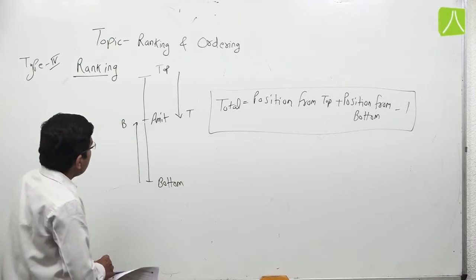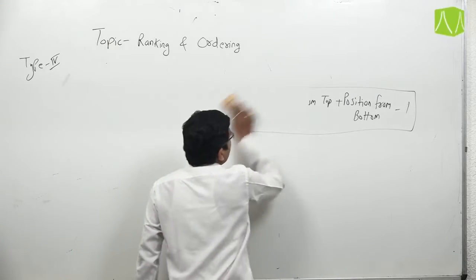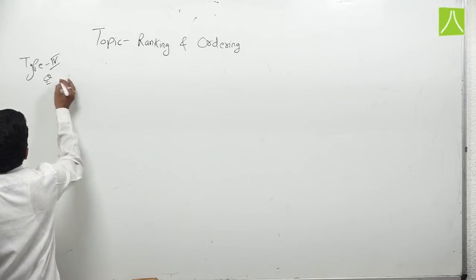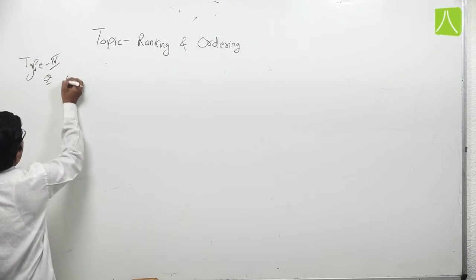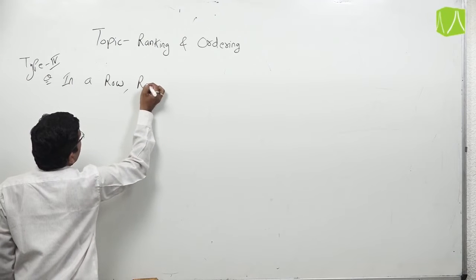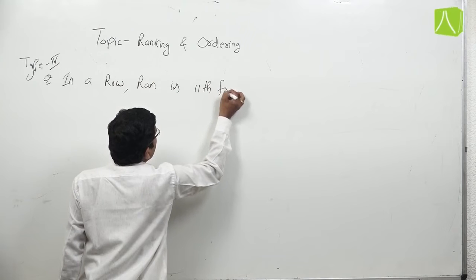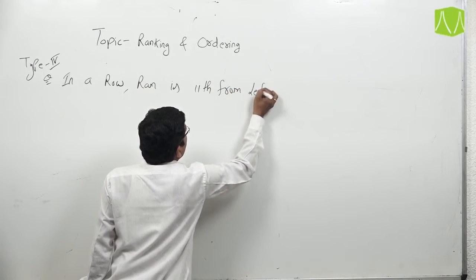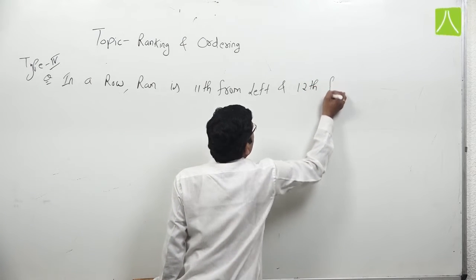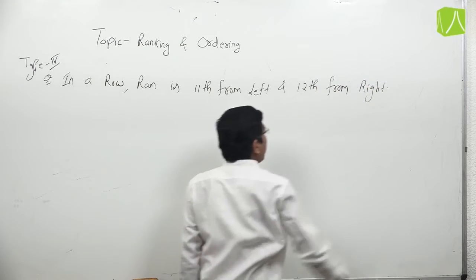Now, some examples for this type. First example: in a row, Ram is 11th from left and 12th from right.